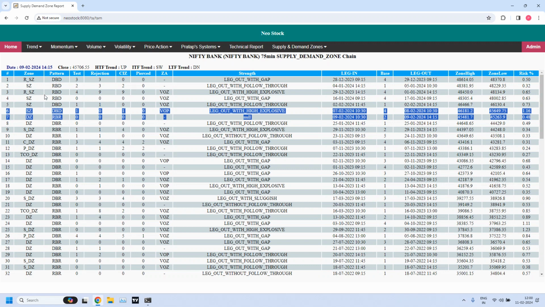And the high liquidity supply zone is at serial number 3. Already tested 4 times, so 9 rejections from this zone. So it is holding the prices. Where it is holding? At 48,450 to 48,134. Strongly it is holding the prices, not letting the prices go up.